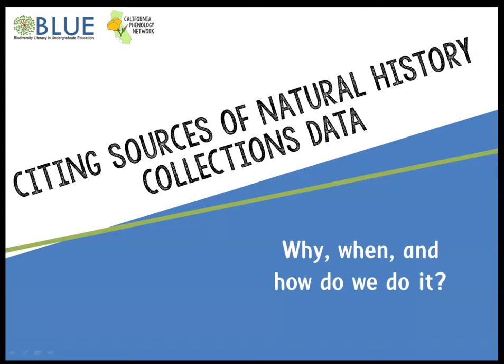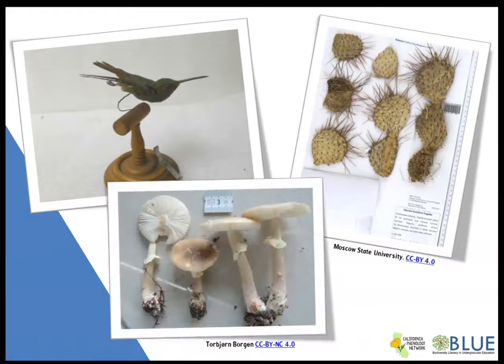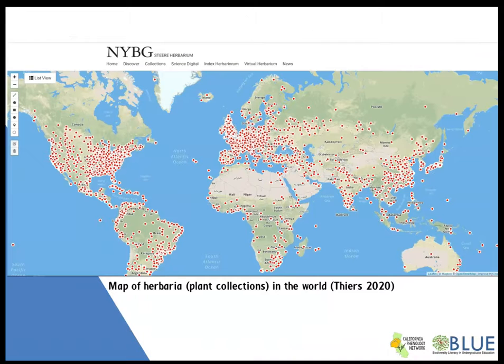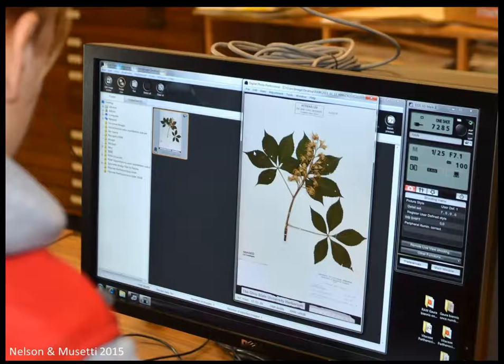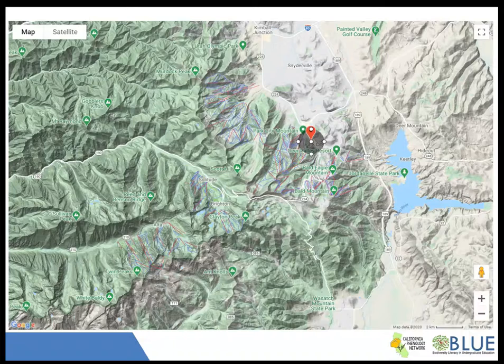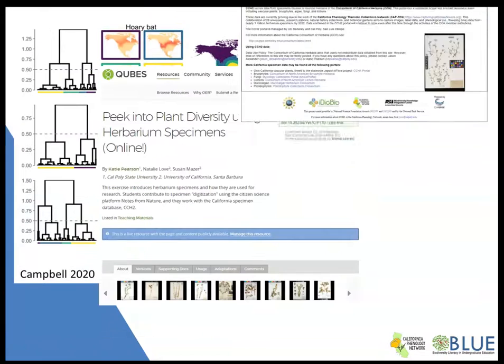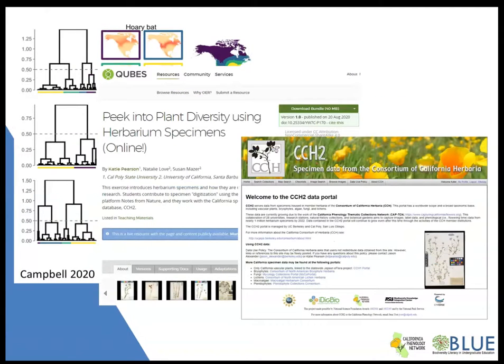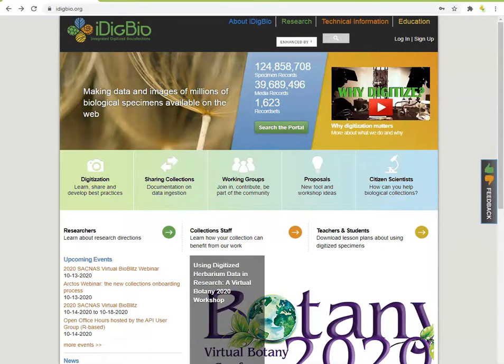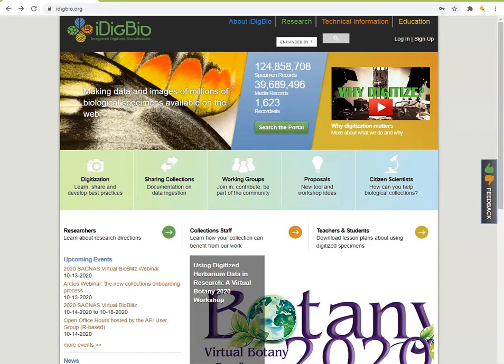Natural history collections data, that is, images of and data from preserved plants, animals, and other once living creatures, are becoming more available than ever with the rise of digitization efforts. Institutions across the globe that house scientific specimens are imaging, cataloging, transcribing, and georeferencing millions of specimens. And these millions of data points are empowering new heights of scientific research, education, and general availability of information to the public. Many of these data sources are free and open to the public.